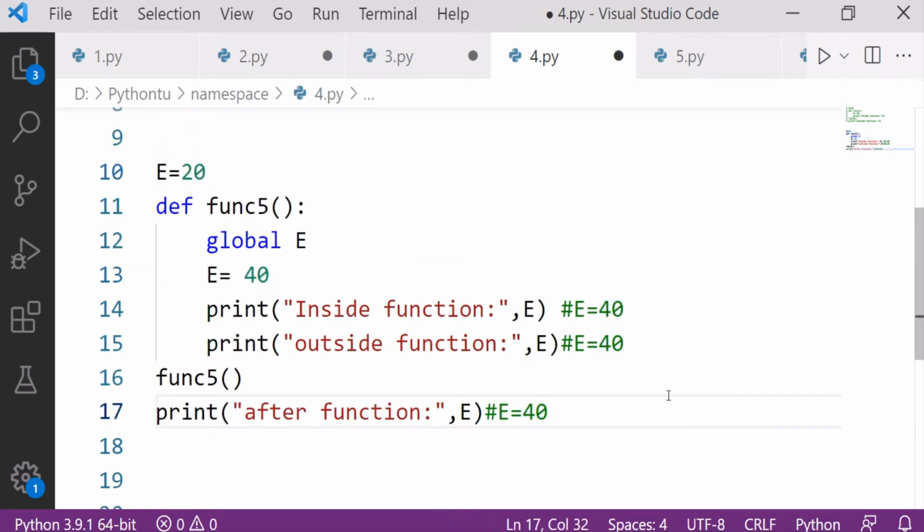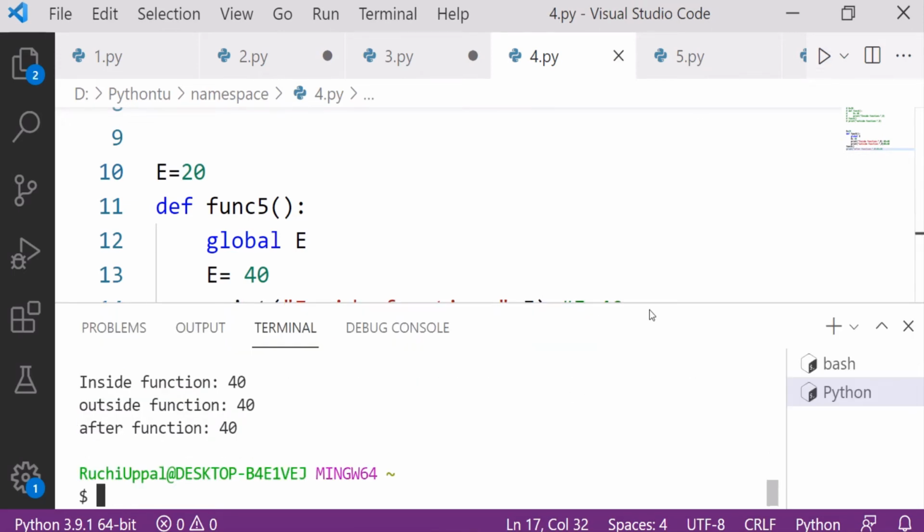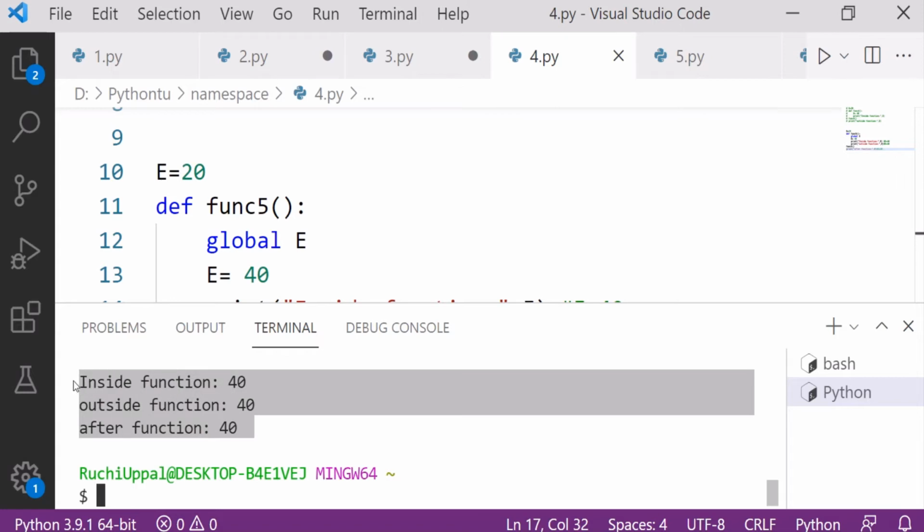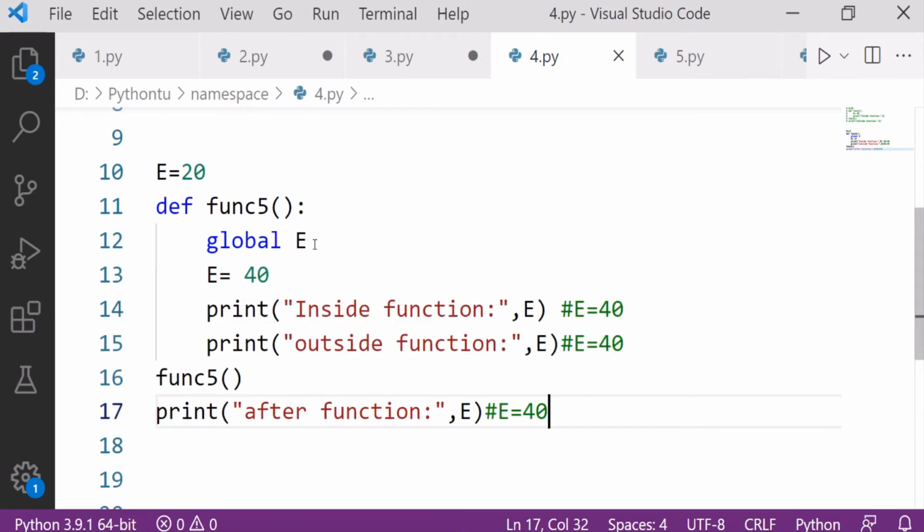Let's run this. You can see all values are 40 over here. So what is happening here? This global keyword is basically used for changing the value.